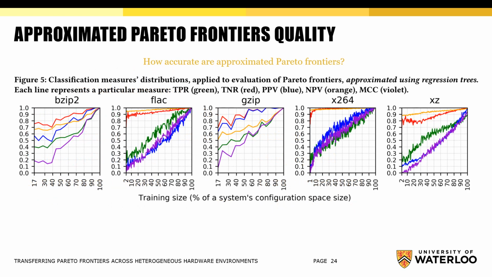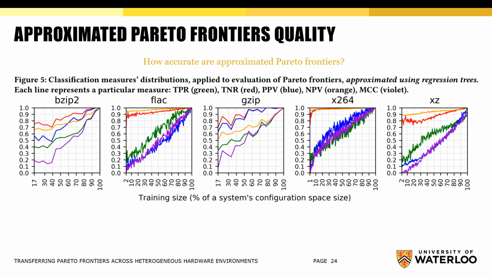First of all, we want to evaluate how accurate are approximated Pareto frontiers. Here, we present distributions of classification measures described previously. Each line represents distribution of a particular classification measure. We can observe a strong increasing trend with increase of a random sample size for each classification measure, and, respectively, for the overall quality of a Pareto frontier.